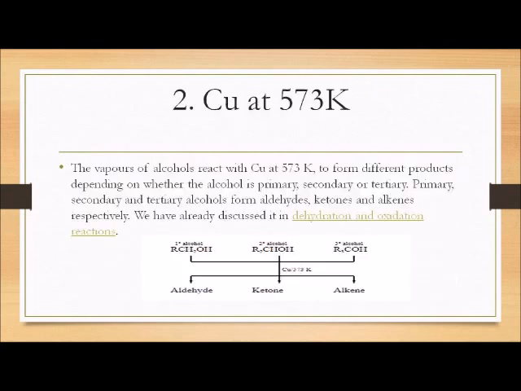Second test is reaction with copper at 573 Kelvin. The vapors of alcohol react with copper at 573 Kelvin to form different products depending upon whether the alcohol is primary, secondary or tertiary. Primary, secondary and tertiary alcohols form aldehydes, ketones and alkenes. Primary alcohol always gives aldehyde, secondary alcohols always oxidize to ketone, and tertiary alcohols are converted to alkenes.